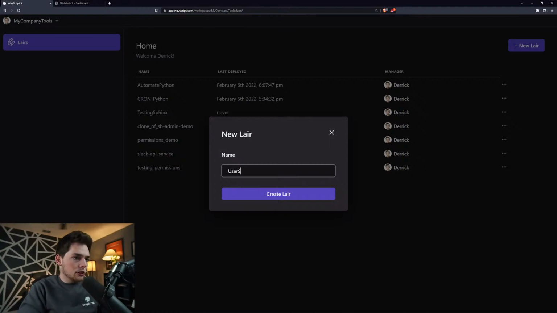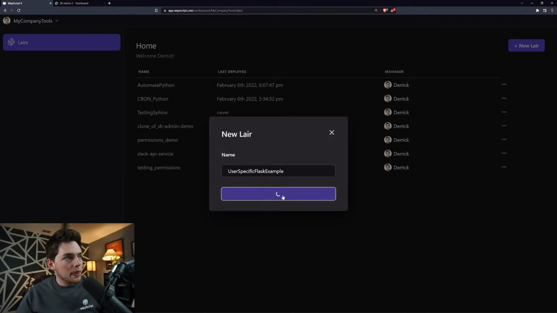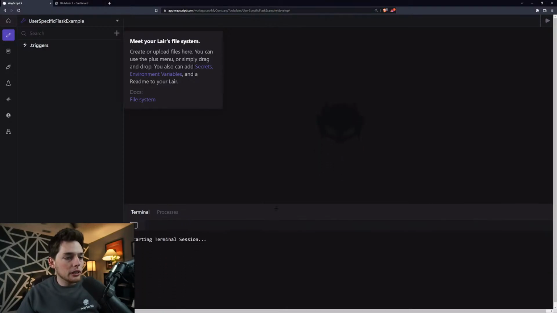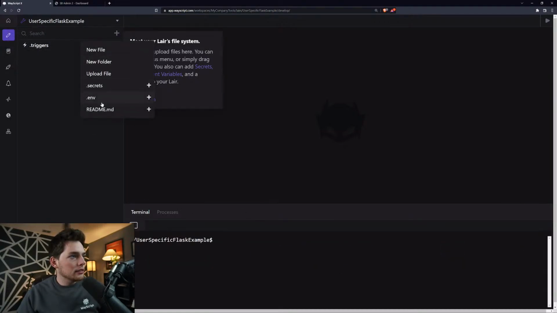We'll say user specific Flask example, and I'll click on create. This will put us inside of a WayScript layer. These are pre-configured environments where we can build out everything that we want. We get these pre-configured tools, so we get a terminal, a file directory, a process tab, and a bunch more hidden features that I'm sure we'll use in this video.